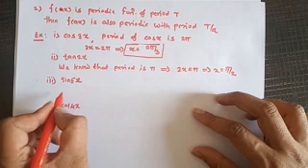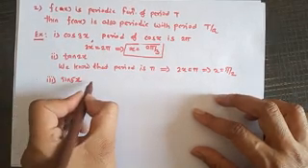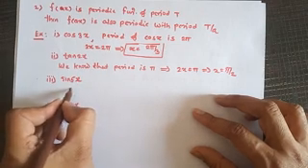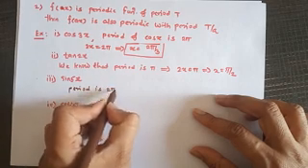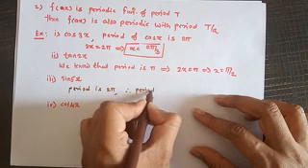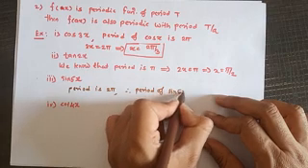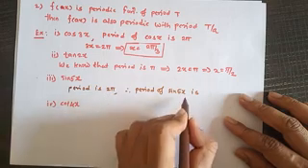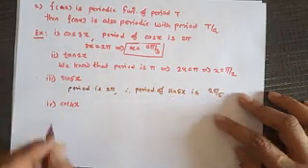Now here, what is the period of sin 5x? We know the period of sin x is 2 pi. Therefore, the period of sin 5x: 2 pi equal to 5x, so x equal to 2 pi divided by 5.